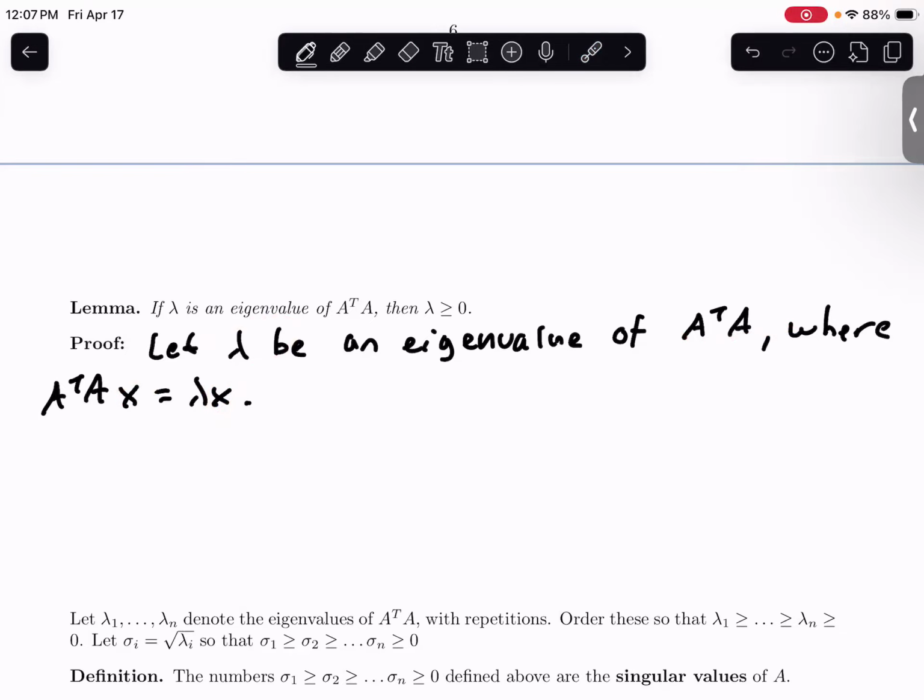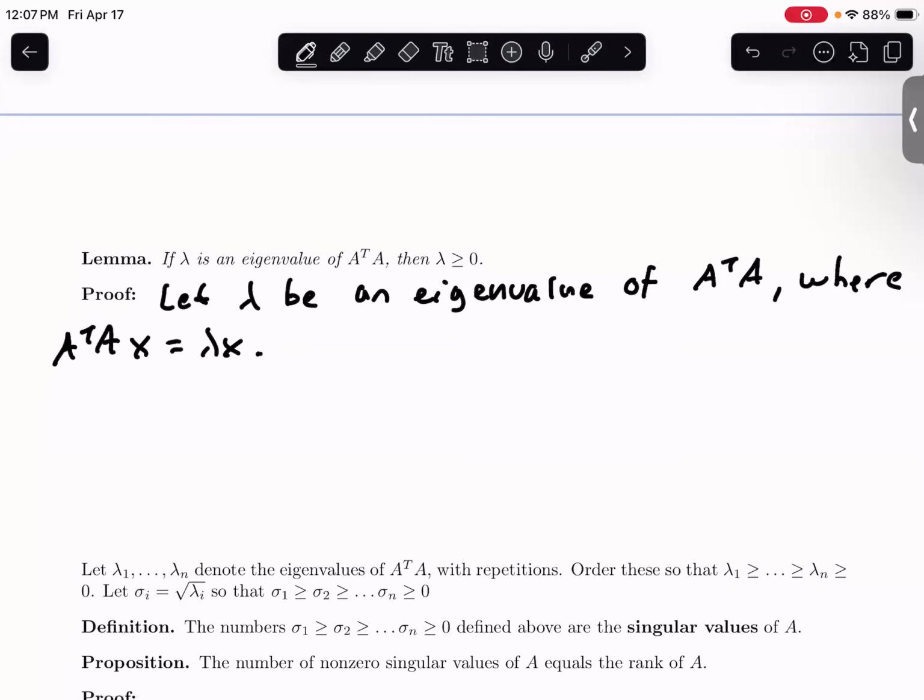And so what I'm going to look at is A times X, or the magnitude of A times X squared. The reason I'm looking at this quantity is we know it's always going to be greater than or equal to 0 because it's the length of some vector.